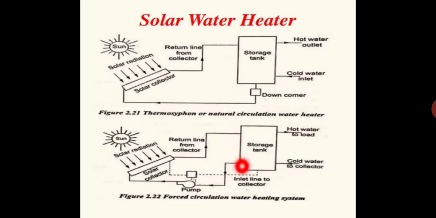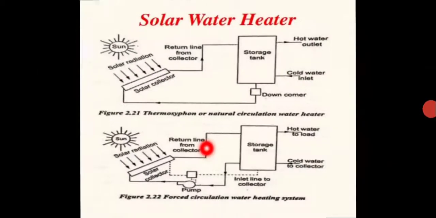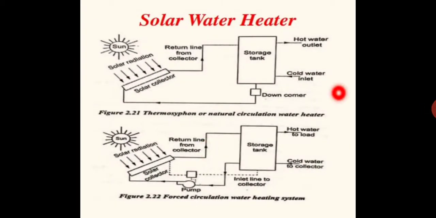But in the forced circulation system, we use a separate pump. You can see a pump at the bottom portion here. The pump is used for the circulation of the water. So in this system an external electric power supply is required, whereas in the first one no electric power supply is required. That is the main difference. Coming to the working, both are similar in construction.